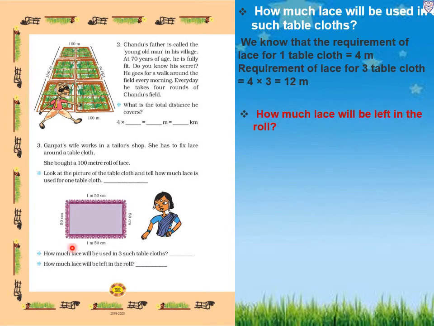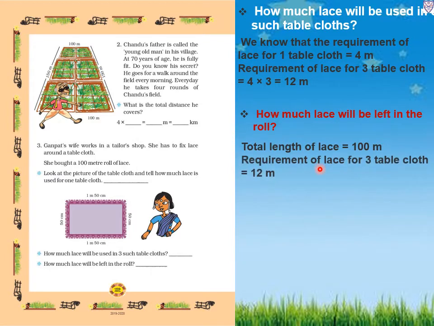Now next question, how much lace will be left in the roll? The total length of lace is 100 meters. How much did she bring? A total 100 meter roll of lace. So how much did she use? The requirement of lace for 3 tablecloths is 12 meters. So how much is left? Lace left after making 3 tablecloths is 100 minus 12, that is 88 meters.